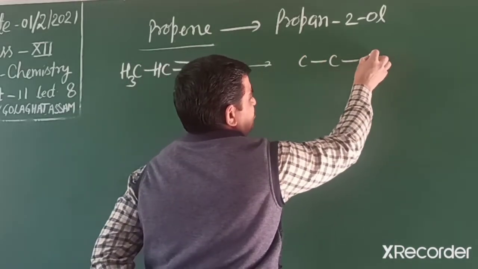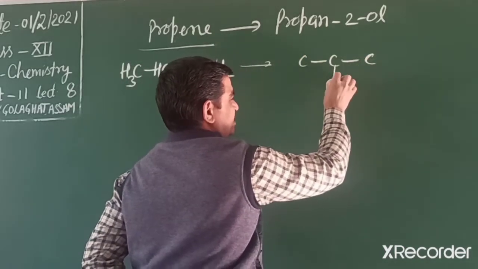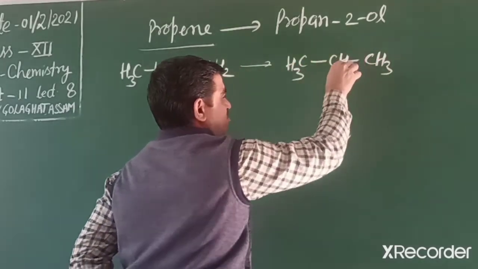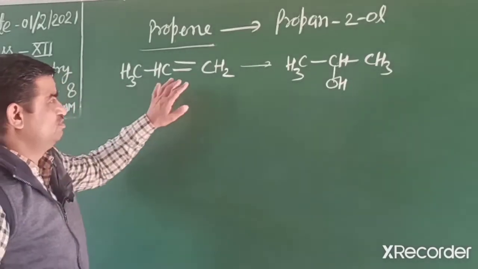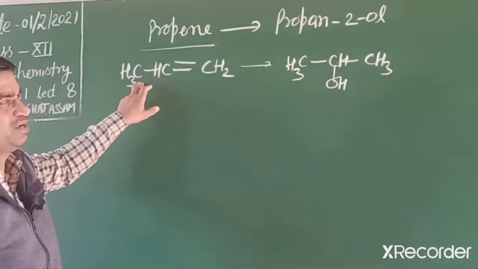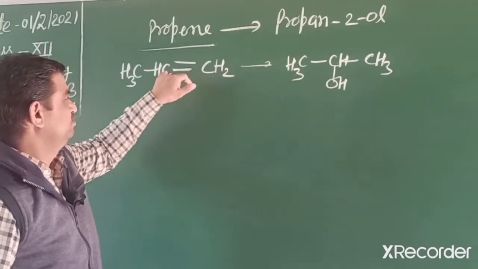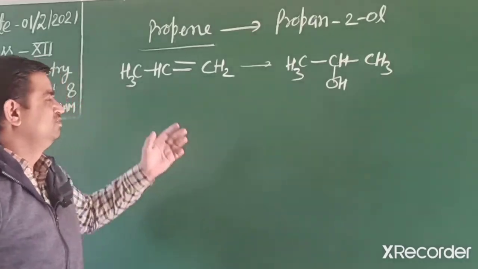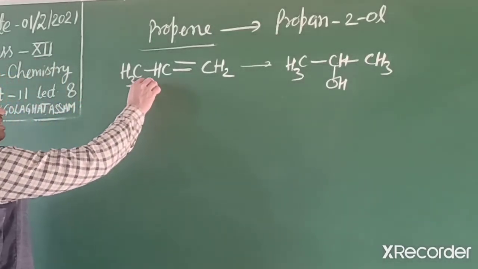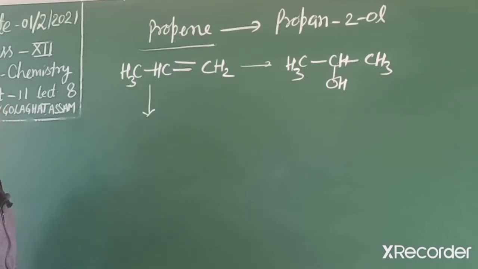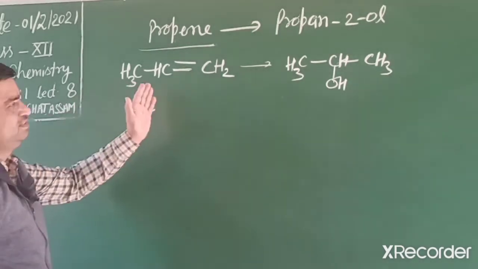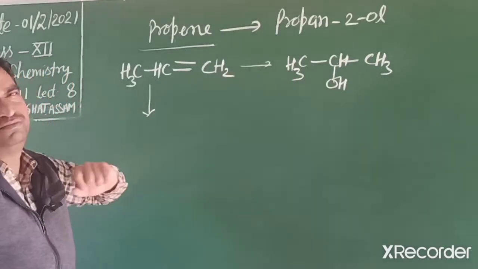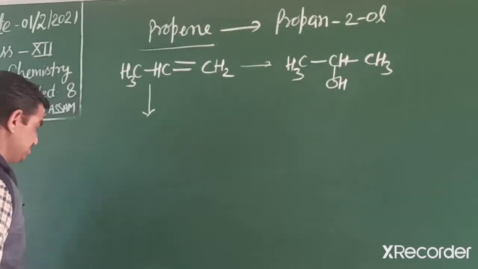So again same number of carbon, at second carbon OH. So we want to form this product. So in this, if we observe, number of carbon atoms remain same and double bond is changed and OH attached at second carbon. So this reaction we can apply by hydration of alkene. Because this one is alcohol, secondary alcohol, alcohol can be prepared from alkene by which reaction?